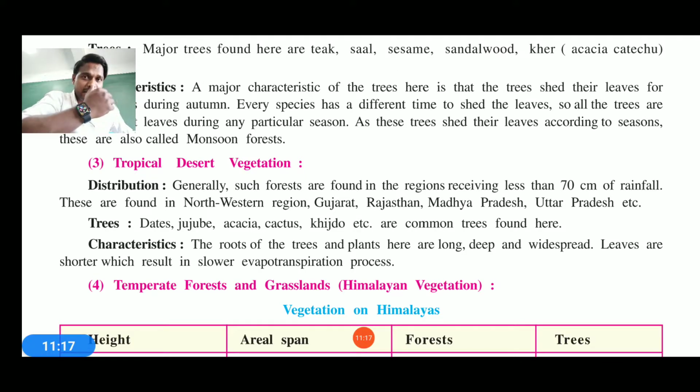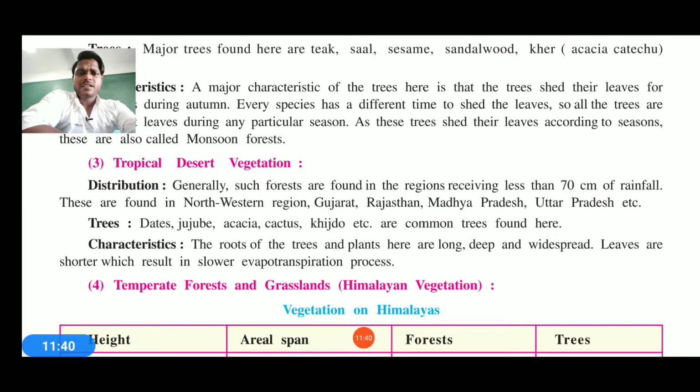So that's how we can say these kinds of trees are helping us when we are stuck inside the desert, and these trees are making vegetation alive in the desert. The evaporation process is also very slow in these kinds of leaves, because they are shorter, and the transpiration process is also very slow.